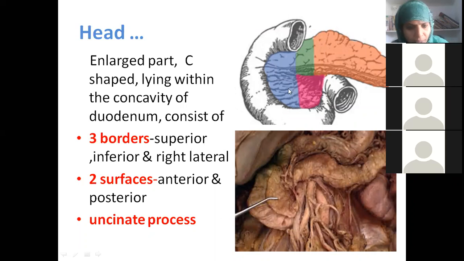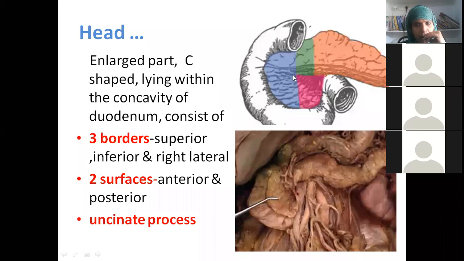Now you need to know the borders and surfaces of the head better. Each part will have borders and surfaces. It has a superior border, inferior border and right lateral border. Continuously see the slide. Superior border, where is it situated? Below the first part of the duodenum. Inferior border, where is it situated? Above the third part. Very good. Where is the right lateral border situated? Second part. Excellent.